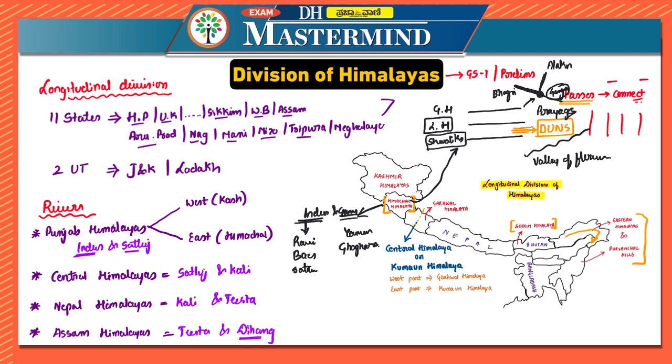Now there are the most important passes, which is Rohtang Pass. Rohtang Pass is located in Himachal Pradesh only. It connects Kullu and Lahaul valleys. This is important. Previously we discussed the Dr. Shyama Prasad Mukherjee tunnel, which was the longest tunnel.